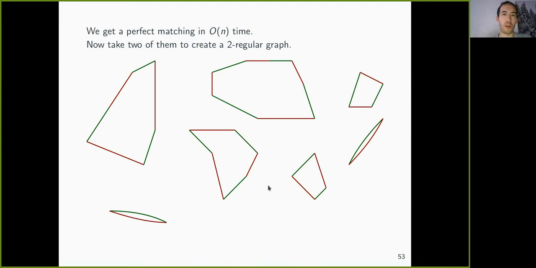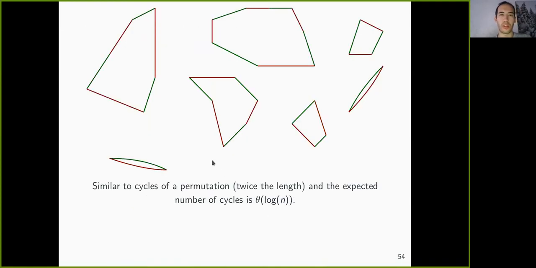And of course, our hope would be that these two perfect matchings form a Hamilton cycle, or if not a Hamilton cycle, at least that the number of cycles that they create is not too large. But in fact, it's not so difficult to show that these two perfect matchings, because they are independent, behave exactly like the cycles of a permutation.